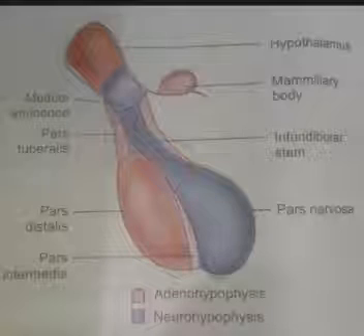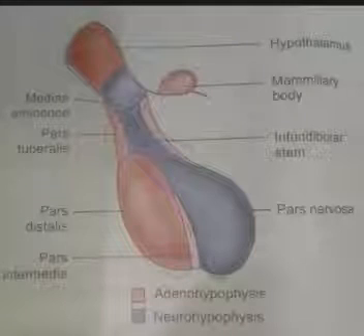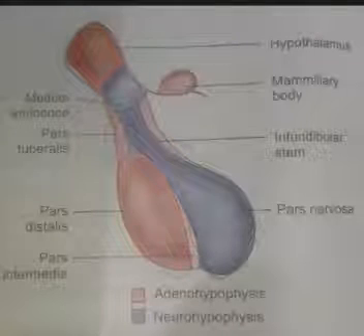The first is the pars distalis, the bigger or larger portion. The second is the pars tuberalis, a sheath around the infundibulum. The infundibulum is not a part of the anterior pituitary lobe, it is a part of the posterior pituitary lobe, but the pars tuberalis is a sheath around it.